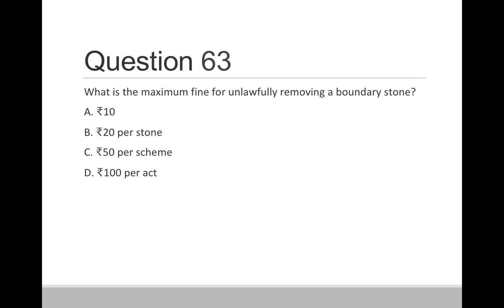Question 63. What is the maximum fine for unlawfully removing a boundary stone? Option A, rupees 10. Option B, 20 per stone. Option C, 50 per scheme. And option D, rupees 100 per act. So correct answer is option B, rupees 20 per stone.